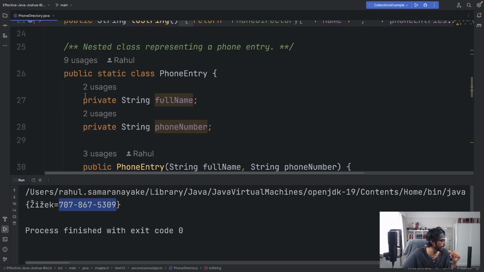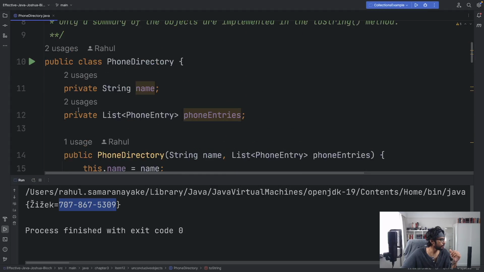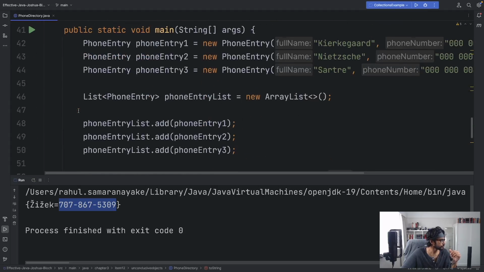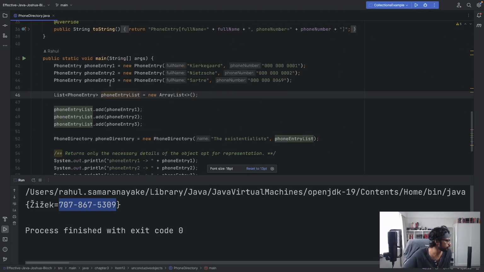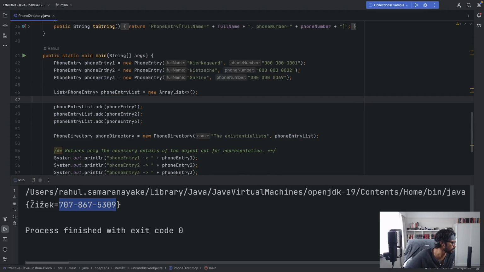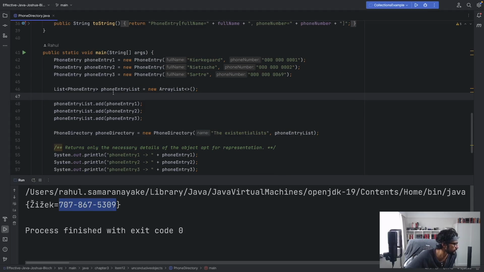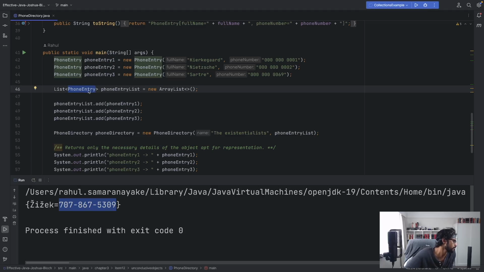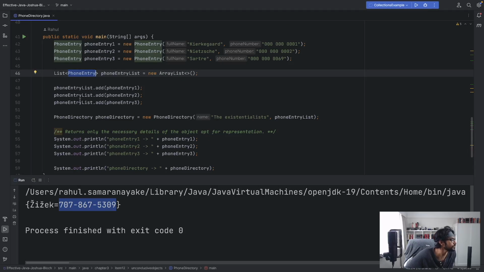Now, if you look at how a client might use the phone directory class, we have three objects here: phone entry 1, 2, and 3. Then we also have a phone entry list, into which we've added phone entry 1, 2, and 3. These three objects are of the type phone entry, and the list is, of course, a list of phone entry. And afterwards, into the directory, which is of type phone directory, we add a name.